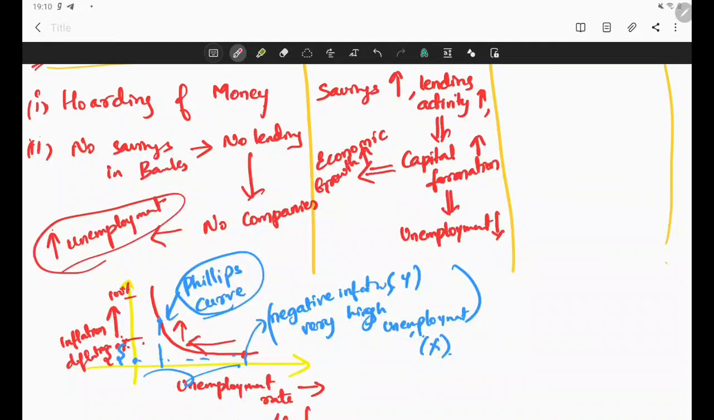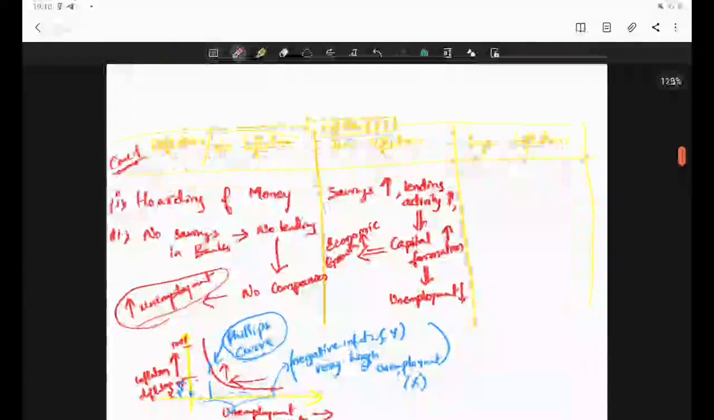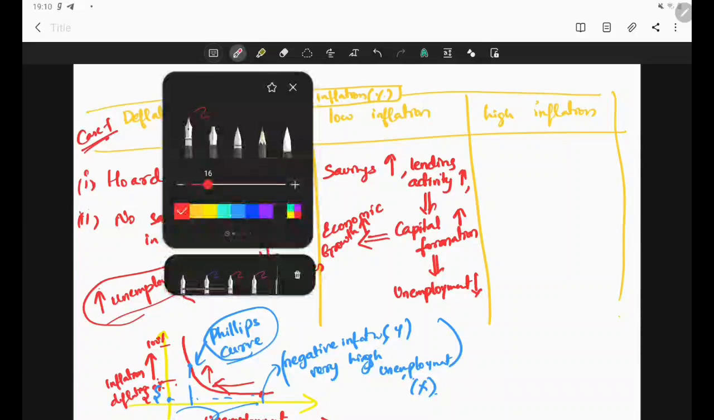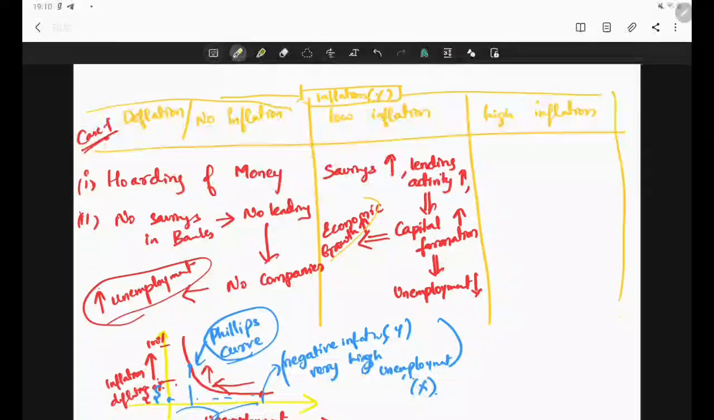So when there is a little bit of inflation, unemployment rate decreases and economic growth also improves. These are two main important things that we need to know. Economic growth increases and unemployment decreases when there is some amount of inflation.